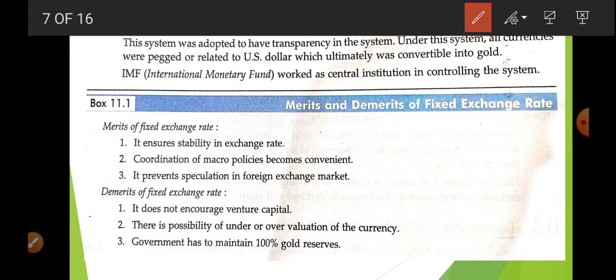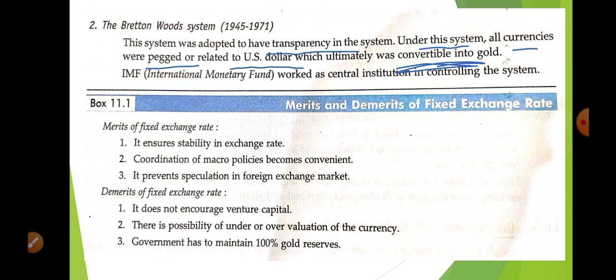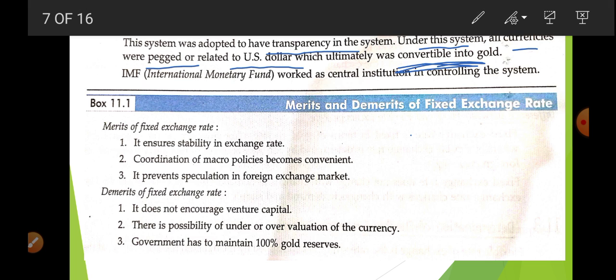So, after the World War, and as our economy became globalized, there was a requirement to change this gold system, okay? Now there is the Bretton Woods system. So what is this? This system was adopted to have transparency in the system. Under this system, all currencies were pegged or related to the US dollar, and this is fully convertible into gold. This exchange rate system worked from 1945 to 1971.